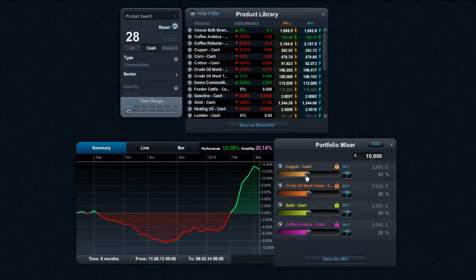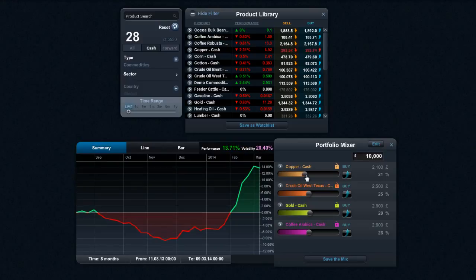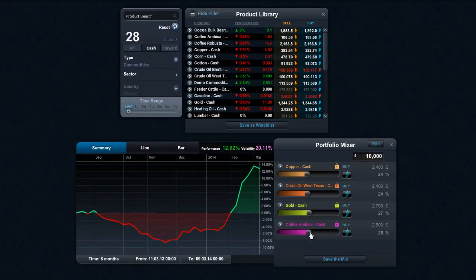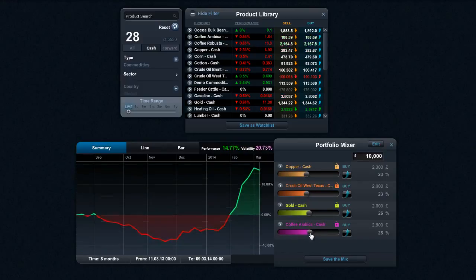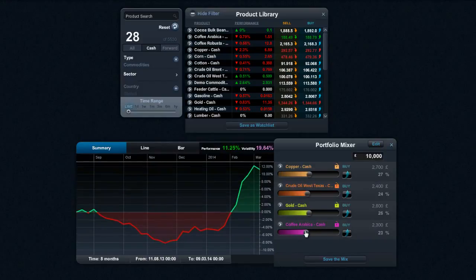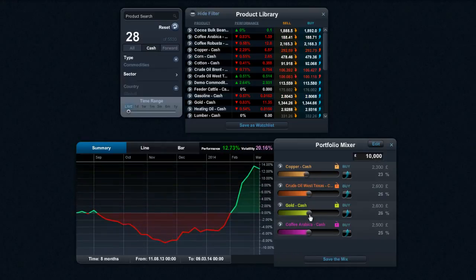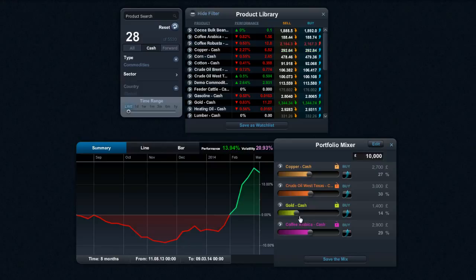You can also go ahead and change the weightings of things as well, and as you can see their performance changes accordingly. For example, I know that coffee's done particularly well. If I increase that percentage at the expense of the other products, it will increase the overall aggregate performance of the mix. If I bring that back the opposite direction, obviously that will have the opposite negative effect, and so on and so forth. So what it allows you to do is to try and identify a series of products that are either trending really well in one direction or trending really badly in the other.